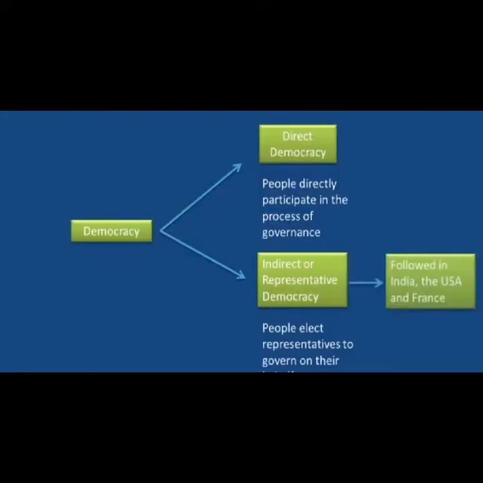If the government is elected and run directly by the people, it is called direct democracy. This, however, may not be practical today, especially in countries with a large population. In most countries, including India, people elect their representatives for a fixed term, who in turn form and run the government on behalf of the people. This is called indirect or representative democracy.